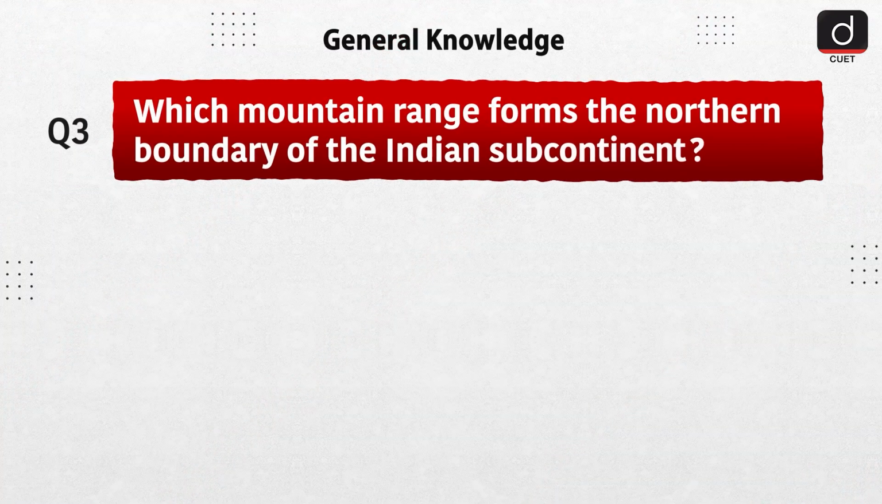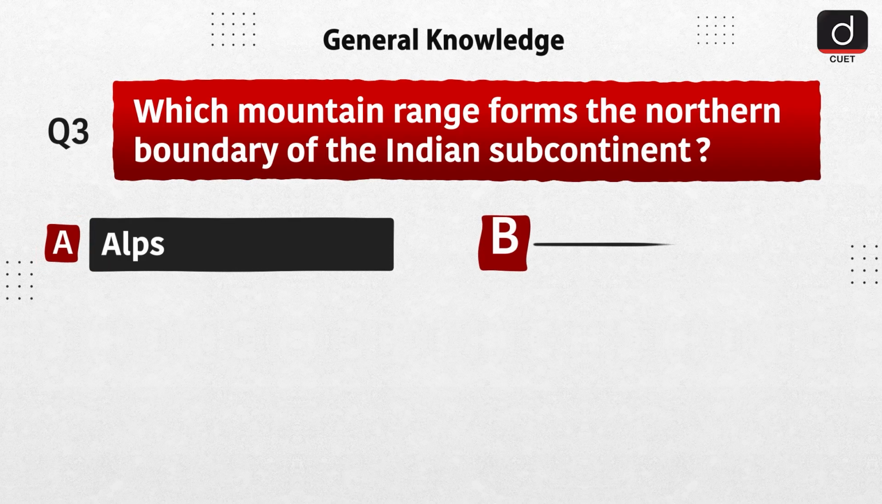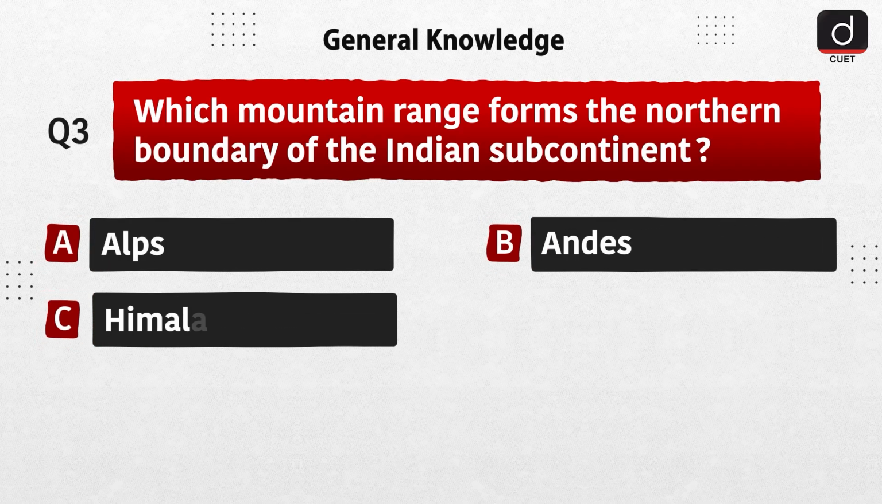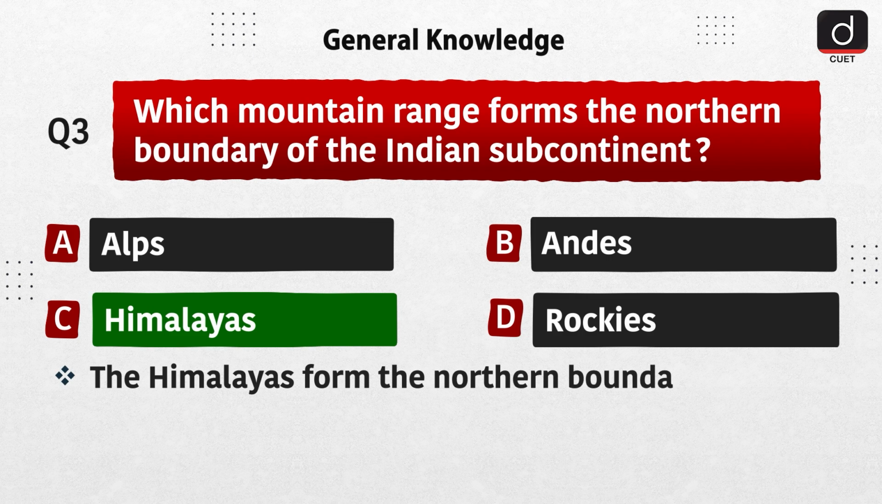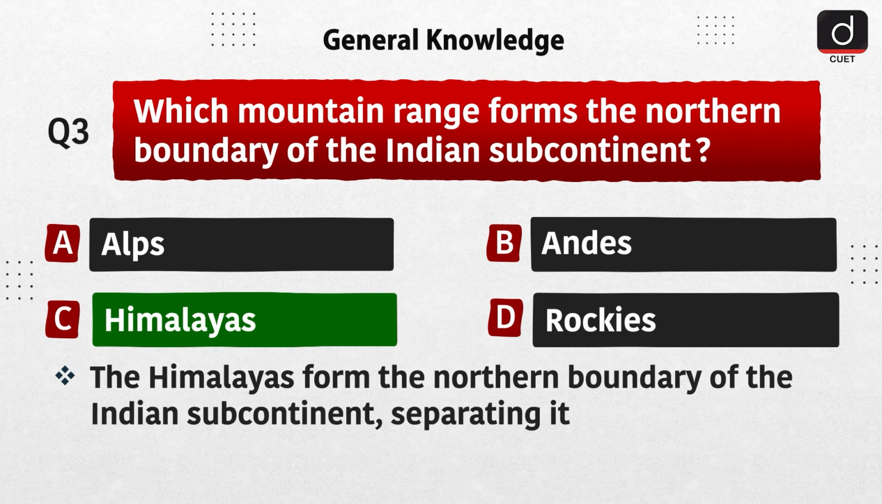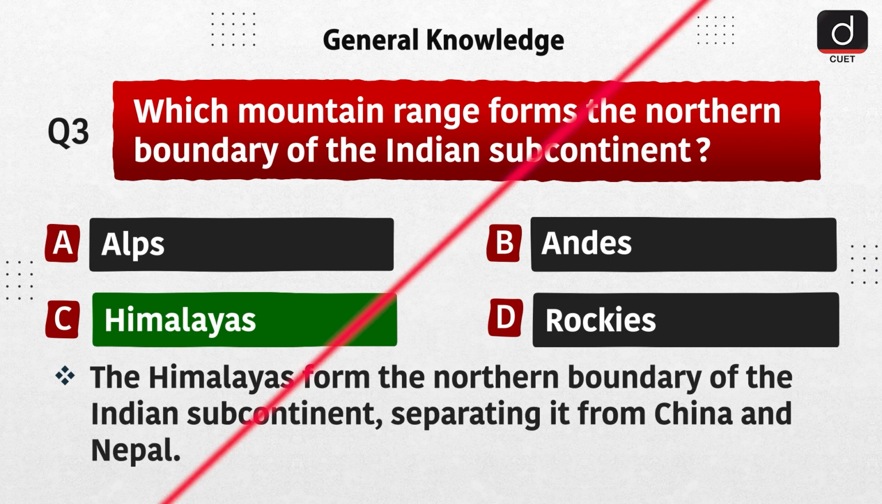Next question is, which mountain range forms the northern boundary of the Indian subcontinent? Option A, Alps. Option B, Andes. Option C, Himalayas. Option D, Rockies. The correct answer is option C, Himalayas. The Himalayas form the northern boundary of the Indian subcontinent, separating it from China and Nepal.